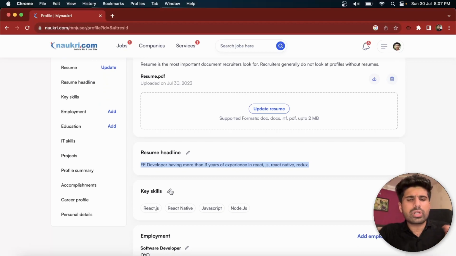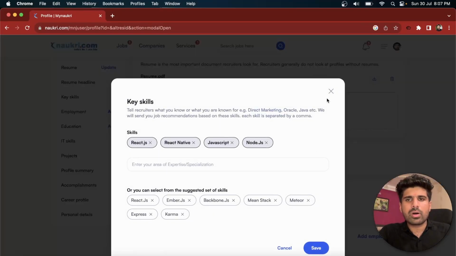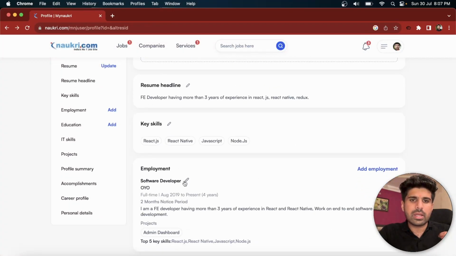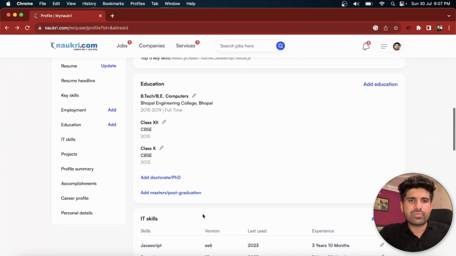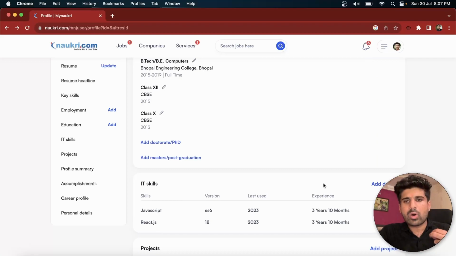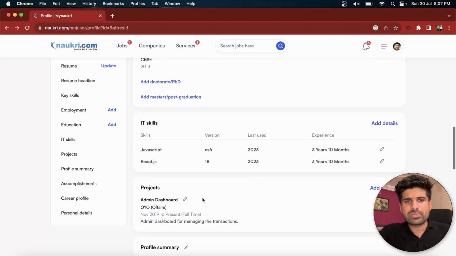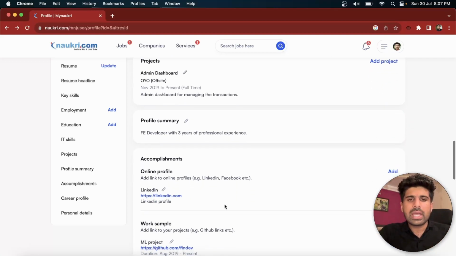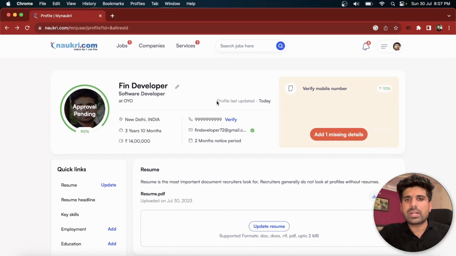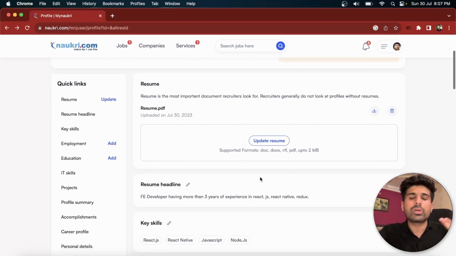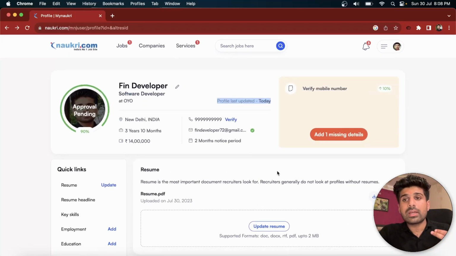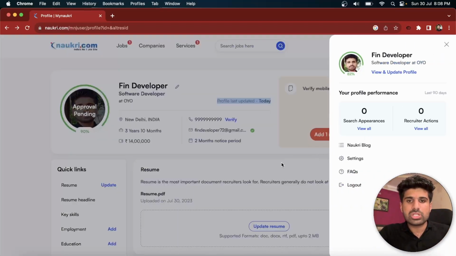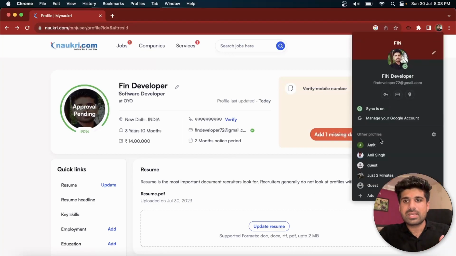And then every time you visit your profile, you should update your key skills, or add more description into your employment, edit education details. If you want to edit something, you can always update the IT skills, projects, or any kind of detail which you want, and in that way your profile gets updated on a regular basis. Also your profile is going to improve on a daily basis, and in that way you can attract recruiters exponentially, which we did in my profile, that is in this one.